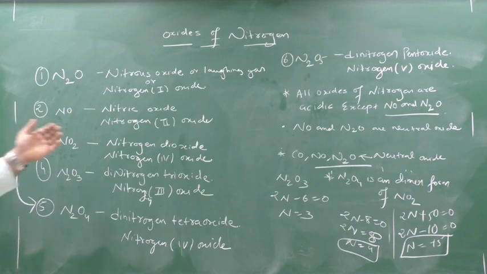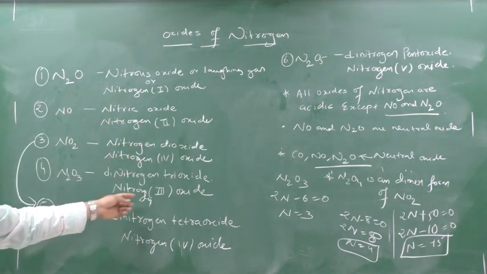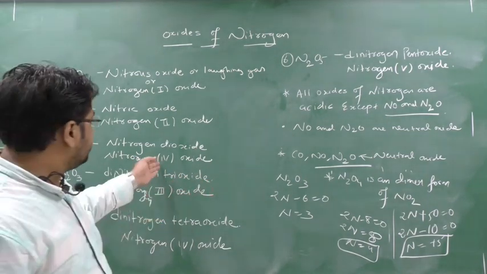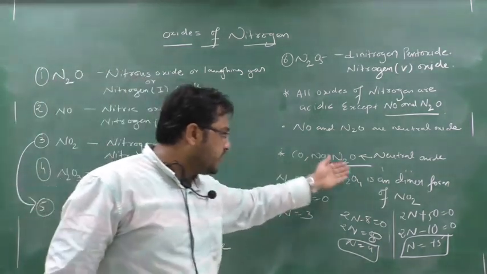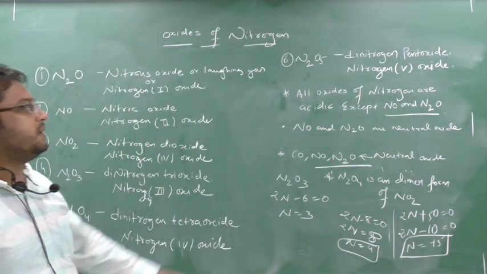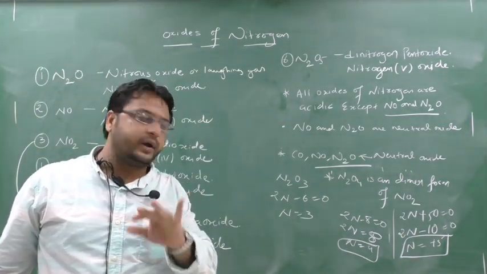So you have to give here nitrogen 1 oxide, nitrogen 2 oxide, nitrogen 4 oxide, nitrogen 3 oxide or nitrogen trioxide. How I calculated 3 or 4 or 2 or 1, I am calculating using their oxidation number. One more thing you should remember is that all the oxides of nitrogen are acidic except NO and N2O.